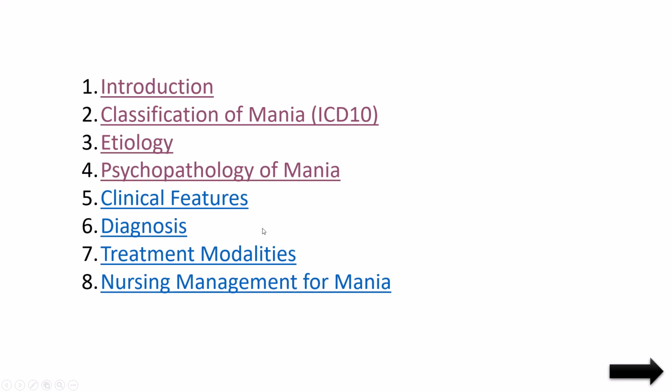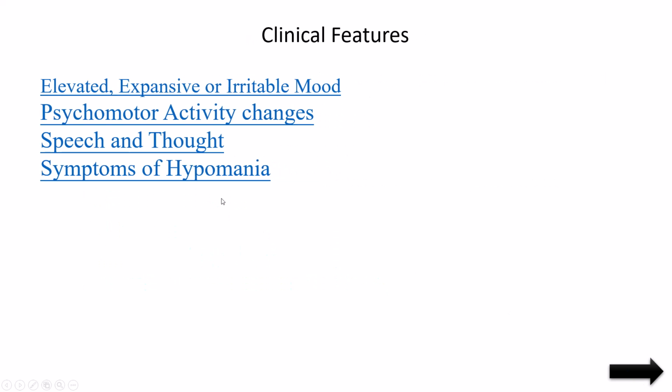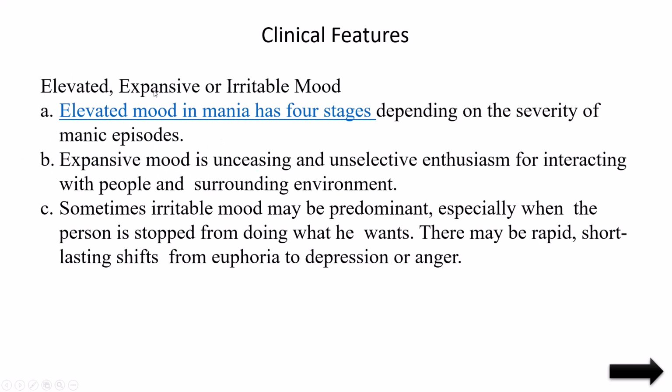And next is clinical features. In four headings, I can explain the clinical features. One is the elevated, expansive, and irritable mood. Another one is psychomotor activity changes, then speech and thought, and symptoms of hypomania. In these four ways, I can explain the clinical features. First, we can say elevated, expansive, and irritable mood. Elevated, expansive, and irritable mood means what?